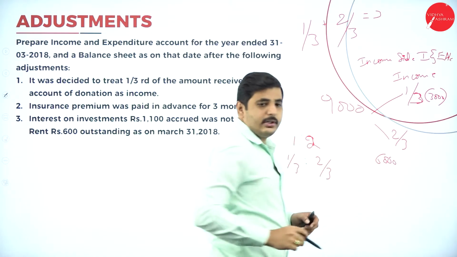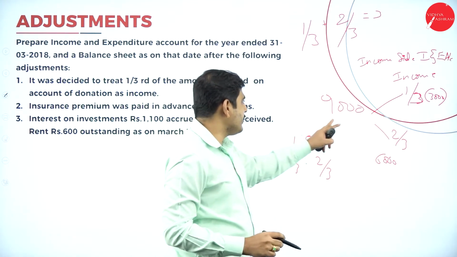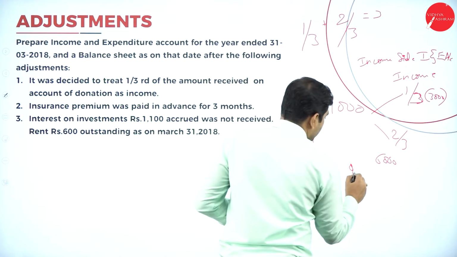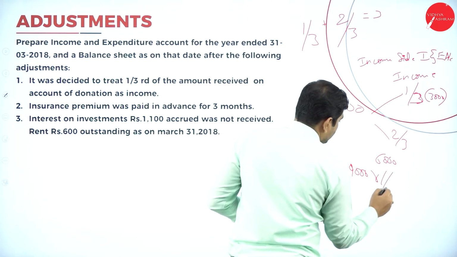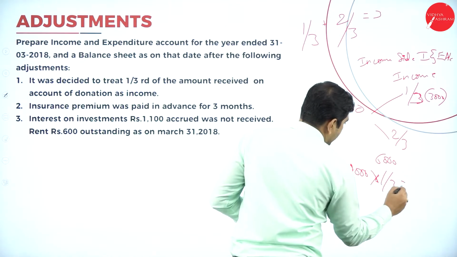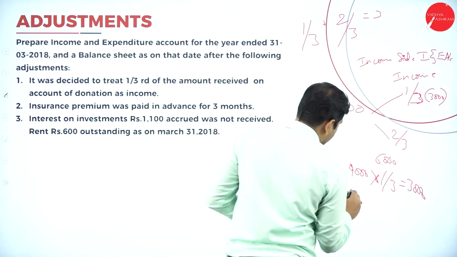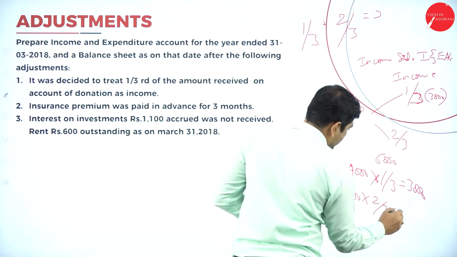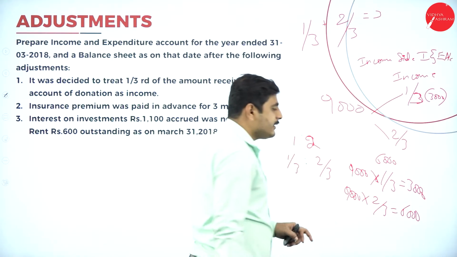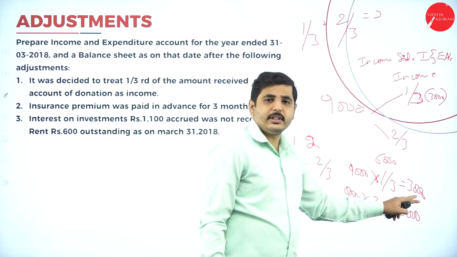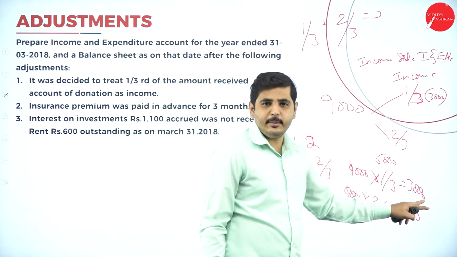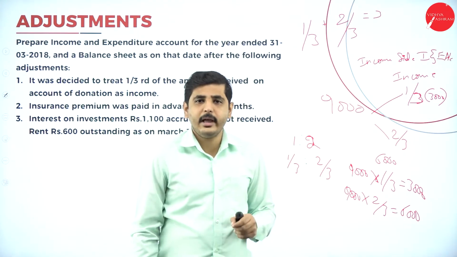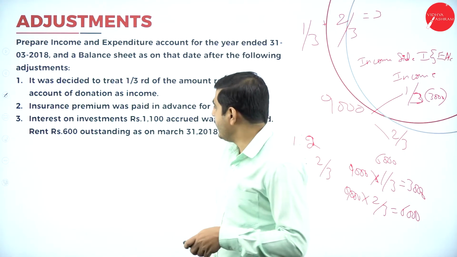You can do it in your calculator: 9,000 into 1/3 equals 3,000, and 9,000 into 2/3 equals 6,000. That means consider this 3,000 as income on the income side of the income and expenditure account, and the 6,000 on the liabilities side of the balance sheet, added to the capital fund.